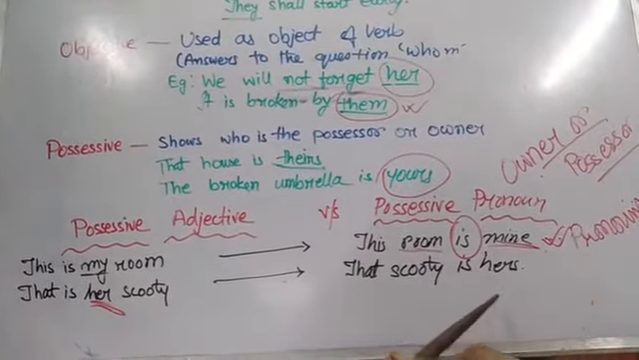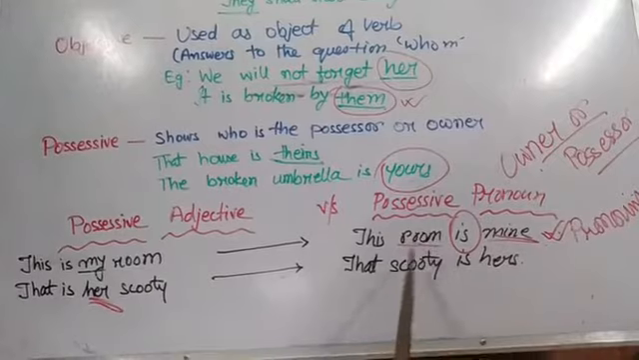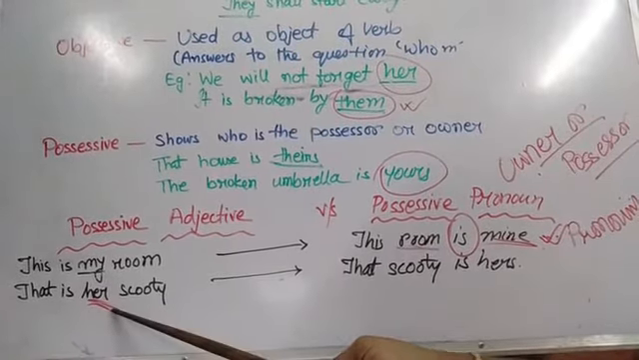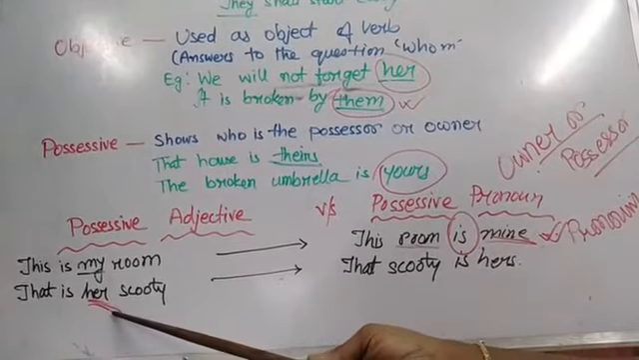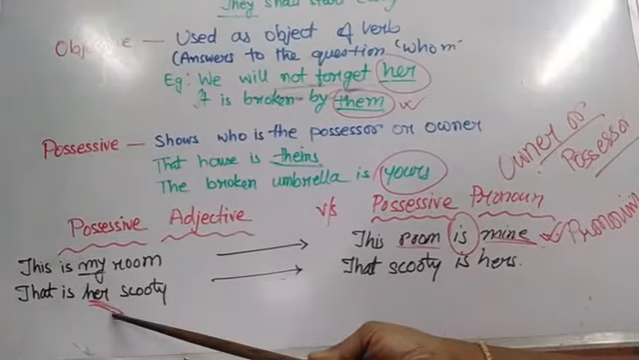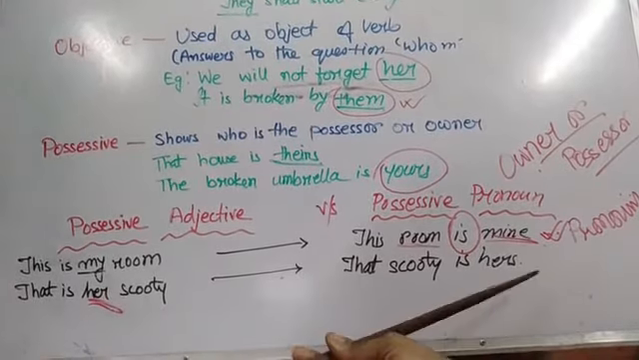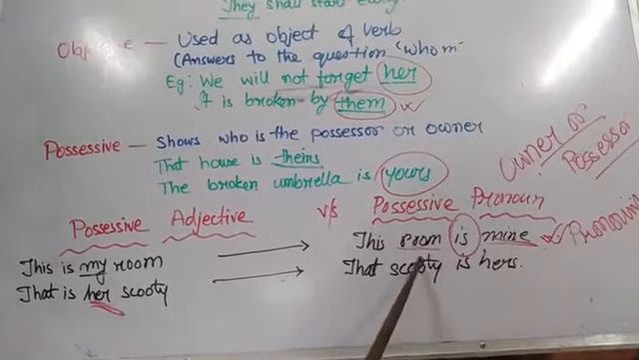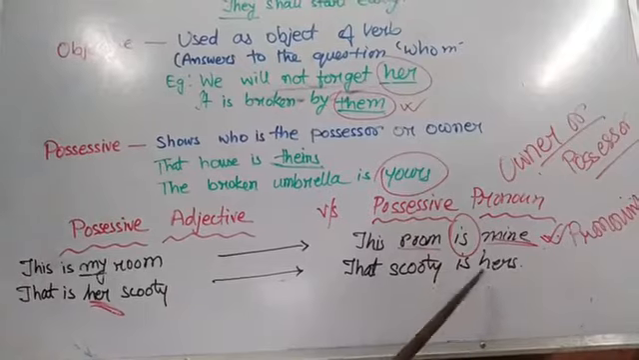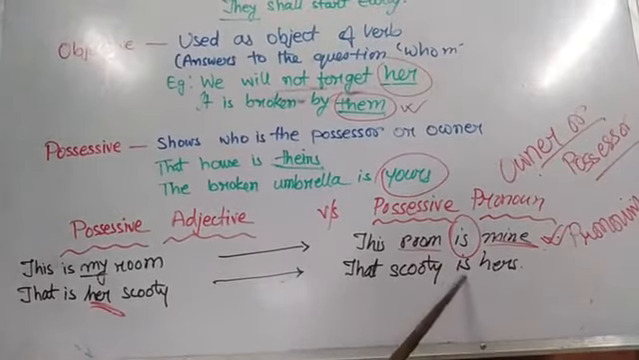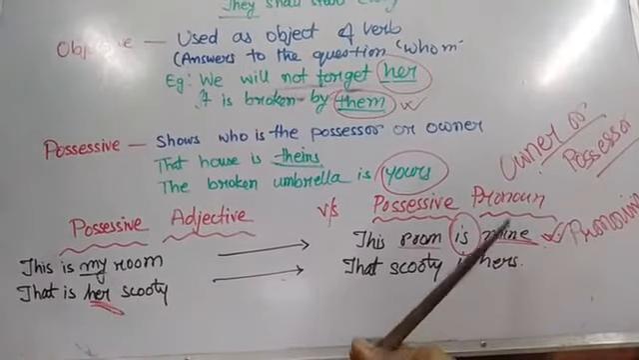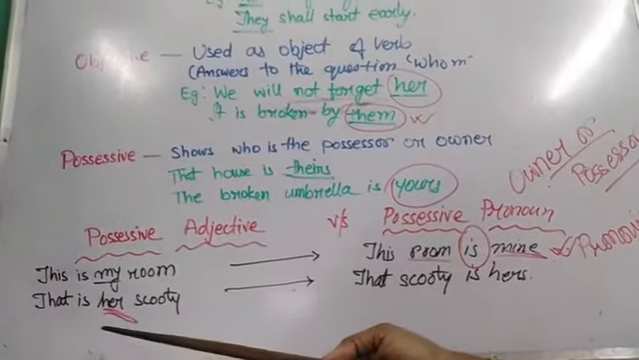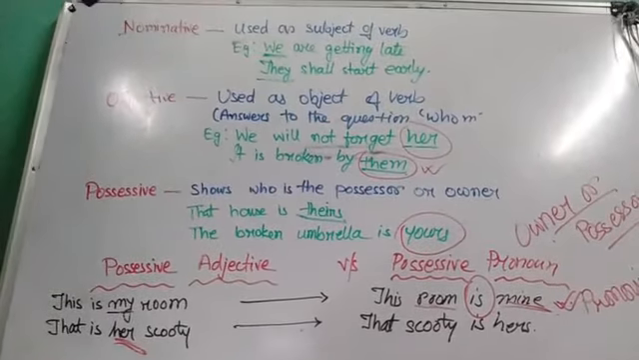The same sentence is written here in a different way. That scooty is hers. So in case of possessive adjective, we are using her. In case of pronoun, this her is changed to hers. Whose? Hers. That scooty is hers. So there is a verb in between the noun and the pronoun and it becomes a possessive pronoun, while in the previous case it was a possessive adjective.